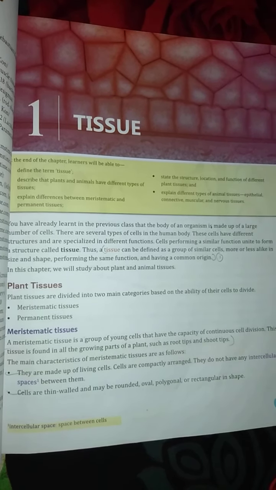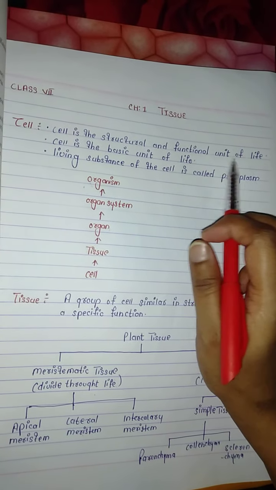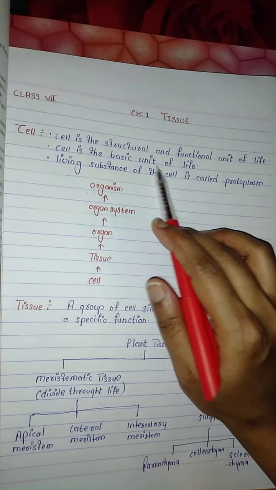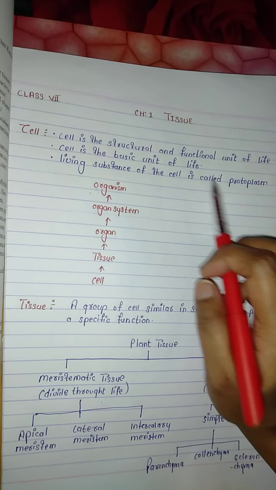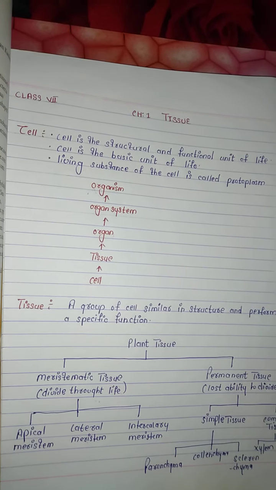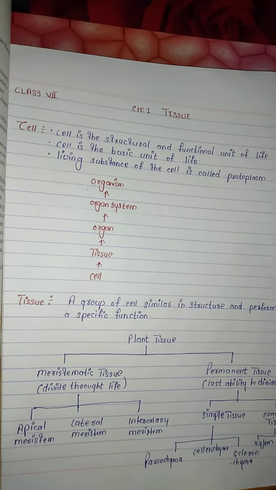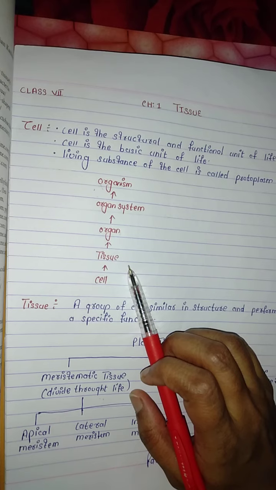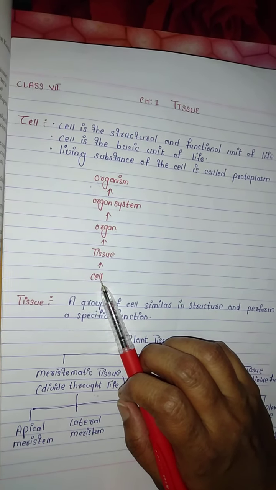So what is cell? Cell is the structural and functional unit of life. Cell is the basic unit of life. Living substance of the cell is called protoplasm. Every organism's life begins with the single cell, and what we call single cell is called zygote.